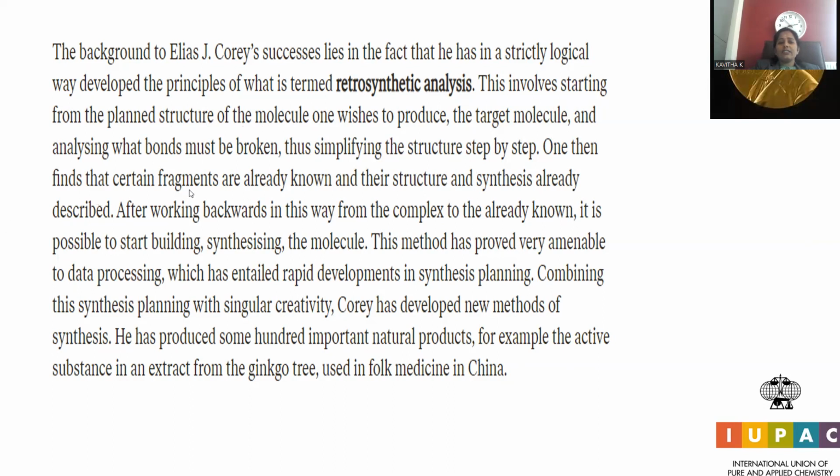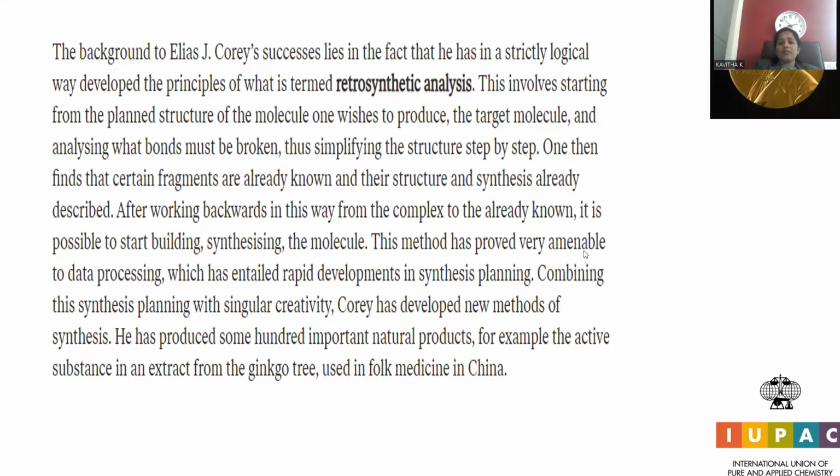One then finds certain fragments whose structure and synthesis are already known and described. After working backward from complexes already known to you, it becomes possible to synthesize simpler moieties. This is the backward move. Usually things go in the forward direction, but in contrast, this is a kind of backward move. Complicated things are made into simpler ones. It is a new perception. That's the reason why he was laureated with the eminent Nobel Prize.